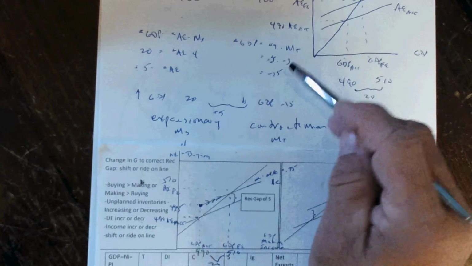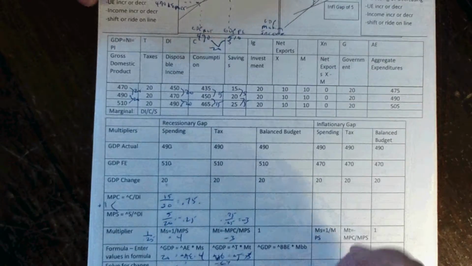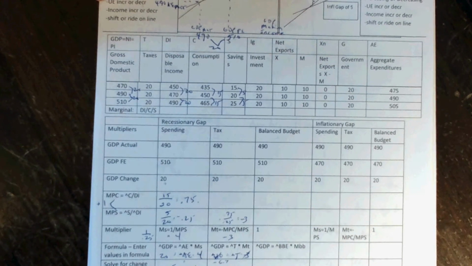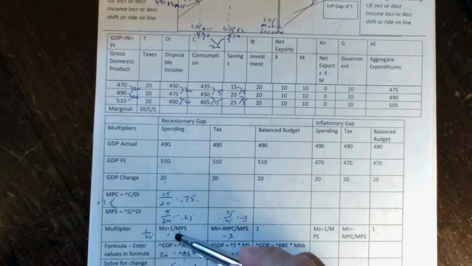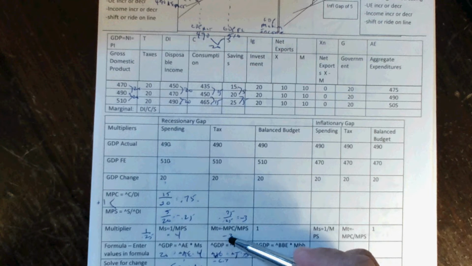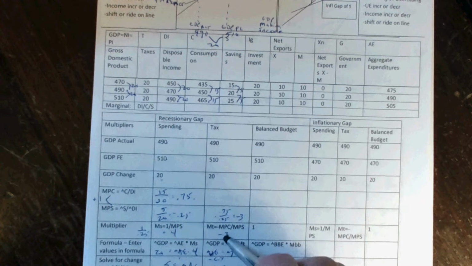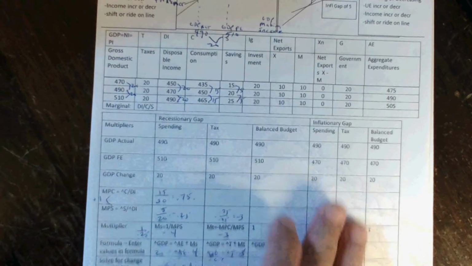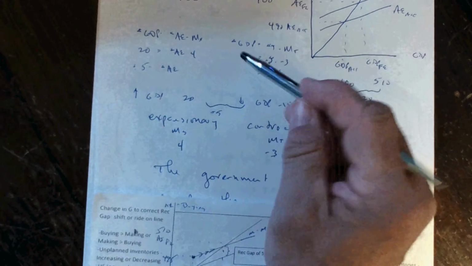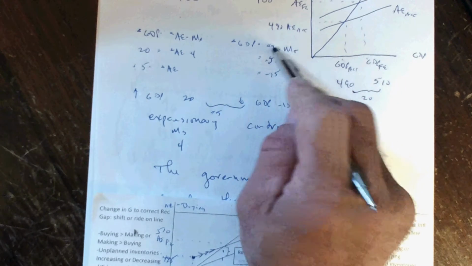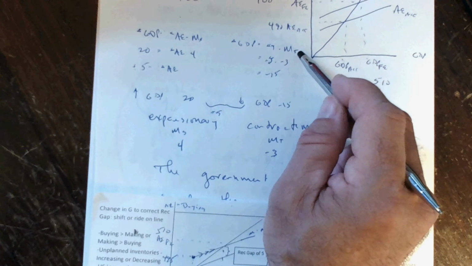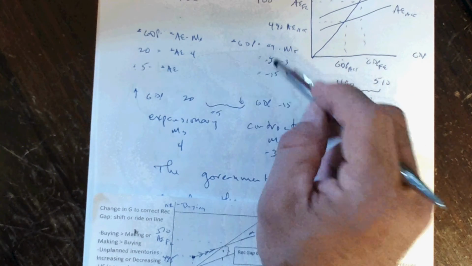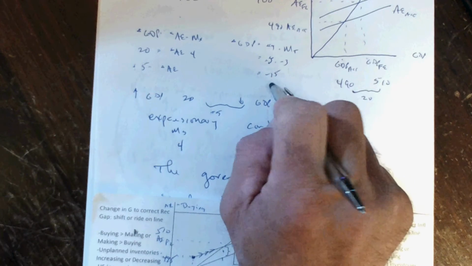But a change in taxes would have to be larger. The tax multiplier is less. That's because a change in government spending buys output, but a change in taxes is a transfer payment. So the first round in a change in taxes doesn't count. So using a similar formula, change in GDP equals the change in taxes times the tax multiplier, we discover that the change in taxes, of the same amount of 5, would only change GDP by 15. We wouldn't make it.